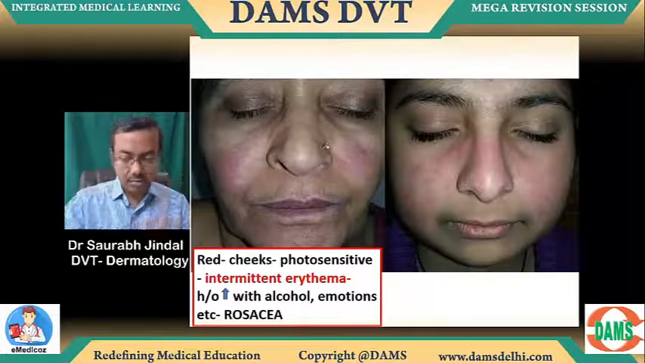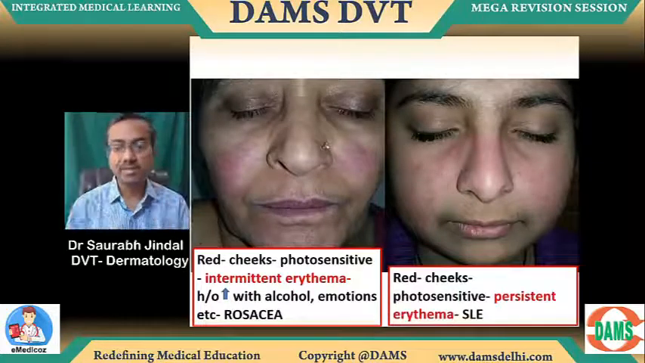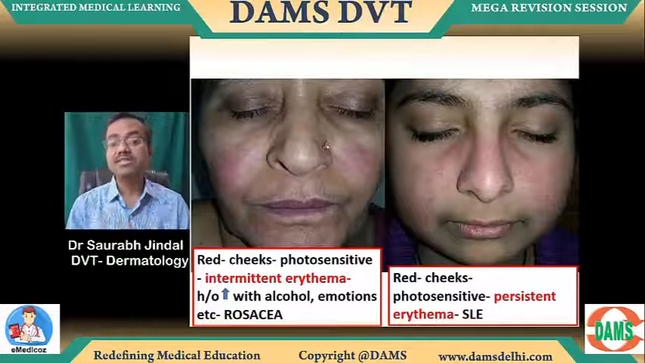Some telangiectasia is also there. On the right side, similar looking image, sparing the nasolabial folds, persistent erythema of SLE.